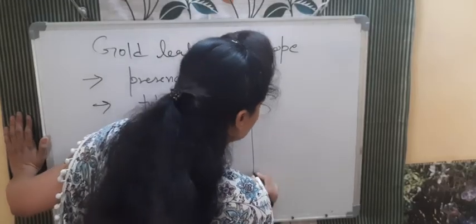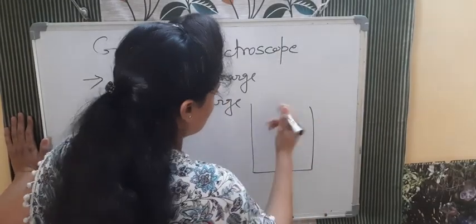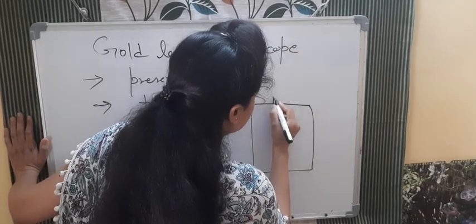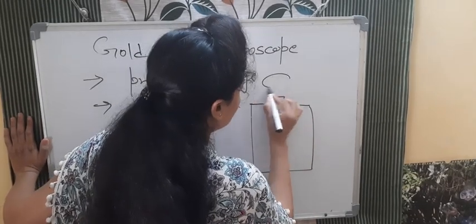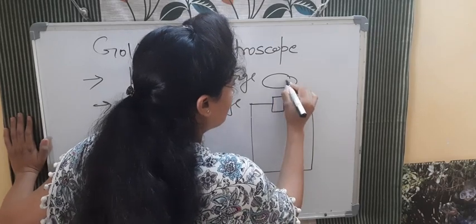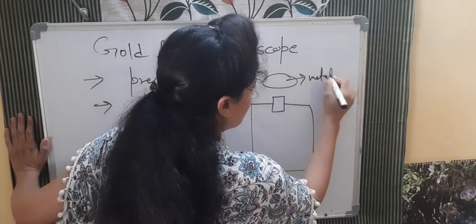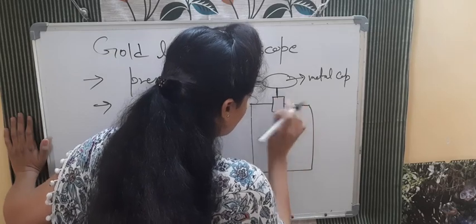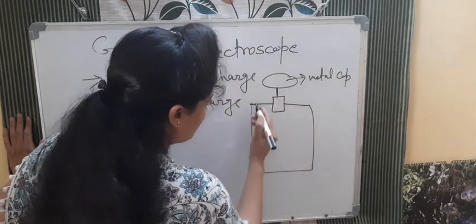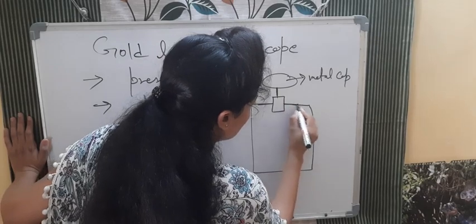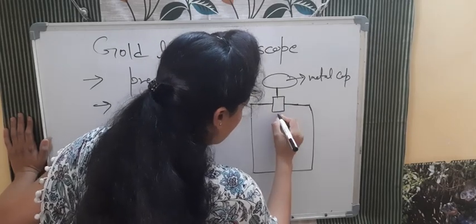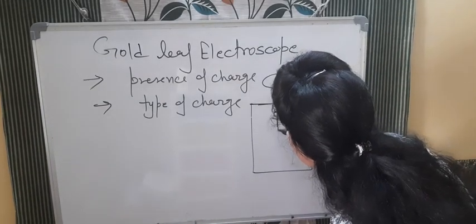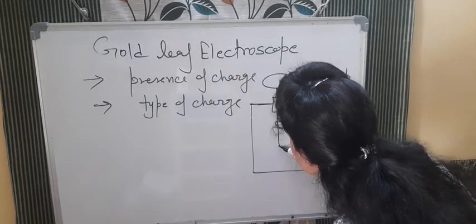See, there is a glass. The outer side is of glass, and it is covered with insulating material here. Here is a metal cap. The metal cap is connected with a copper rod, which comes from here. This insulation is forward, so that charge cannot go out from the outer part. This copper rod is like this inside, and at the end point there are leaves.